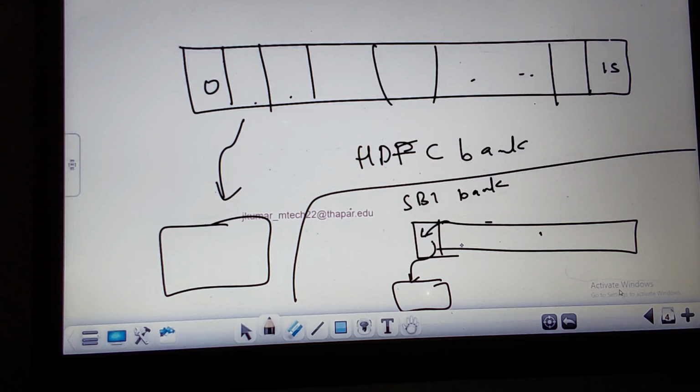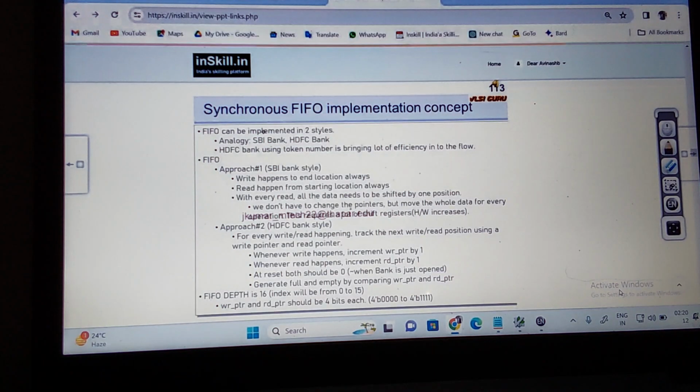Issuing the token and calling the particular token is quite good compared to this one, where the people are shifting to the chairs and then depositing and receiving the amount. Here also, to implement the FIFO, there are two styles: one is the SBI Bank style and another is the HDFC Bank style. The HDFC Bank token number brings a lot of efficiency. Approach one is SBI Bank. Write always happens to one single location. Read always happens from the start location.